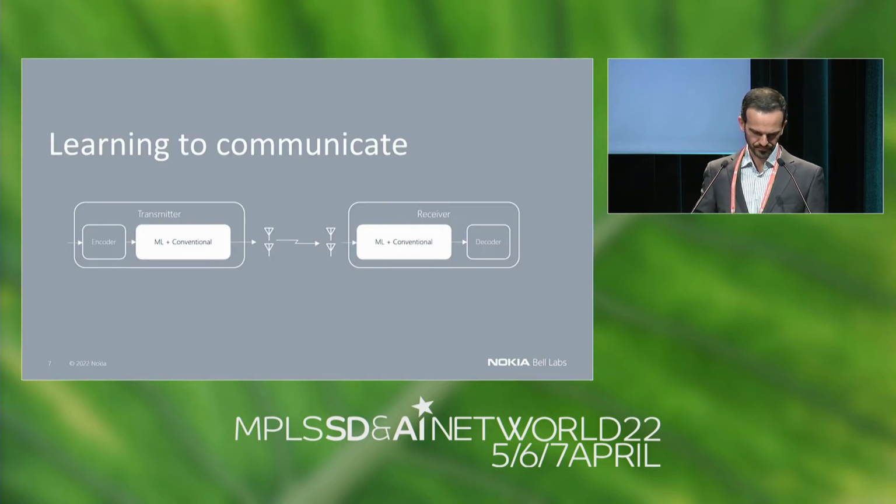So the second application I want to show you is called end-to-end learning. Now we don't just look at the receiver side. Now what we want to do is to train both a transmitter and a receiver to come up with the optimal constellation, the digital constellation, to communicate.